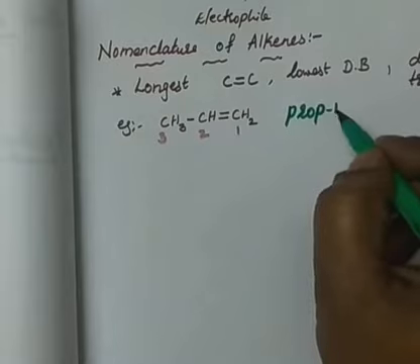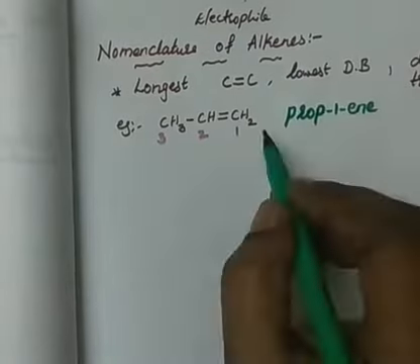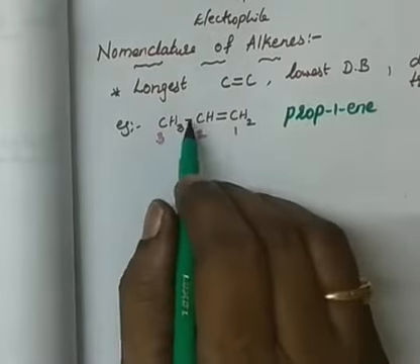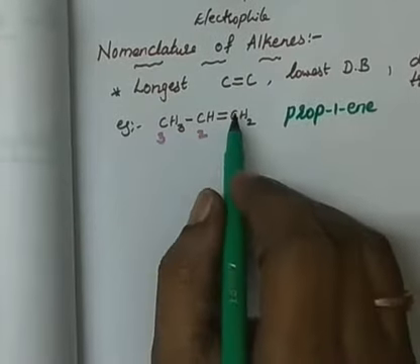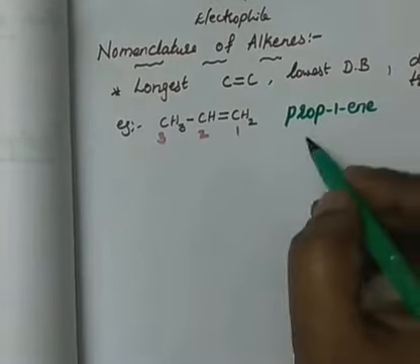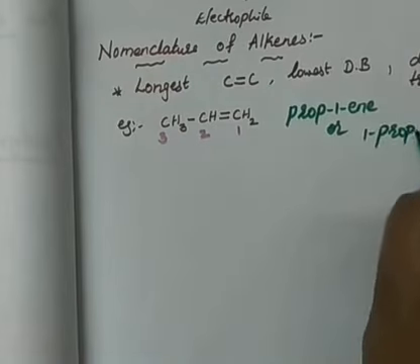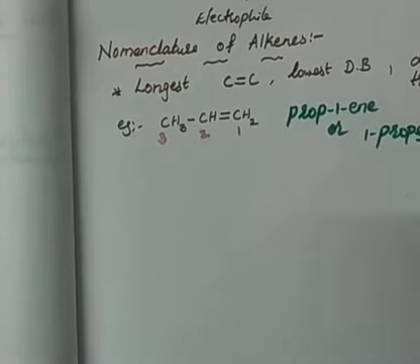So I should write prop-1-ene, or 1-propene. Propene contains the double bond in only one position. Therefore whether you write it at this side or this side, it will be 1-propene only. Or you can also continuously write 1-propene. This 1 indicates the position of the ene, right?